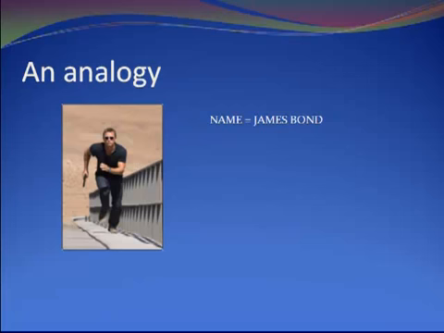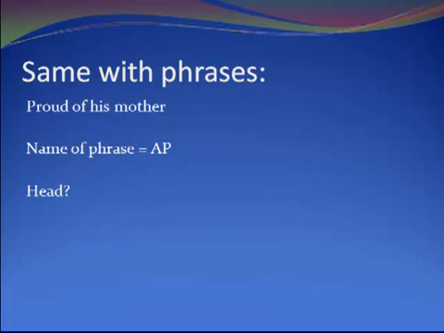You see this guy running up the stairs and you recognize him, this is actually James Bond. Now, knowing that, you're going to know what the head of this guy looks like. It's that one. Now, with phrases, it's the same. If you've got a phrase like proud of his mother, as in he is proud of his mother, and you know that the name of the phrase is an adjective phrase, what would be the head?